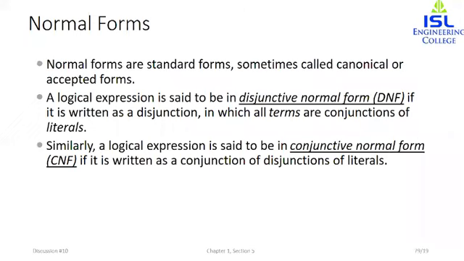The next topic that we have is normal forms. So normal forms are basically standard forms. They are also known as canonical forms or acceptable forms. In the case of normal forms, suppose we have a formula with variables P1, P2, up to Pn, and we consider all possible assignments of the truth values, then we obtain a formula.